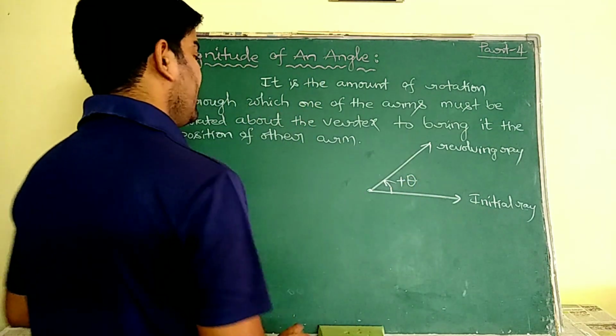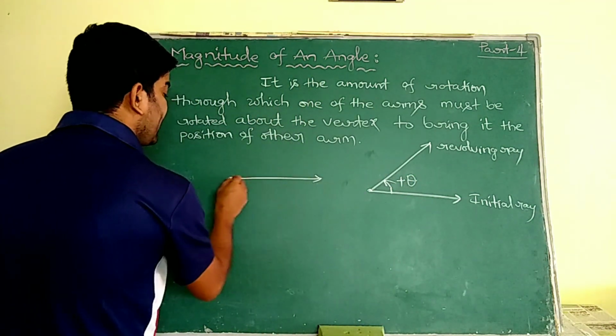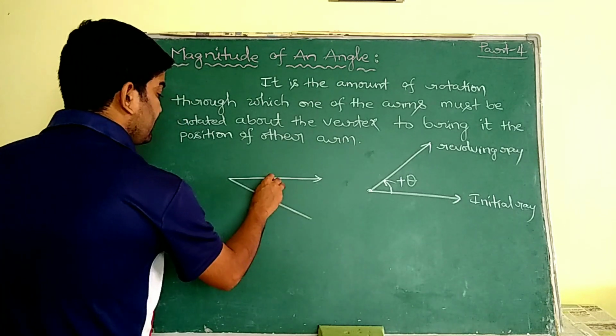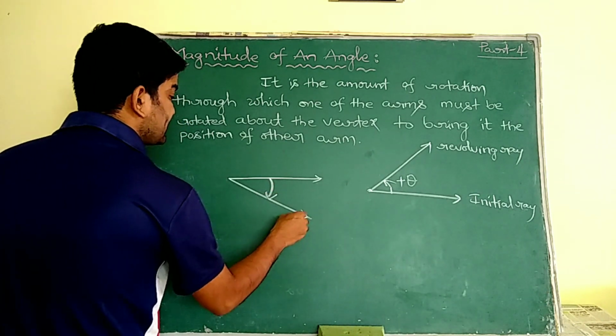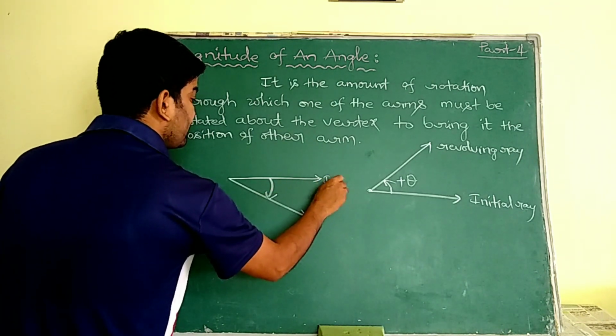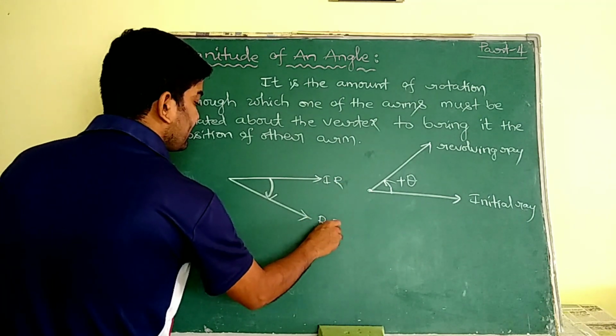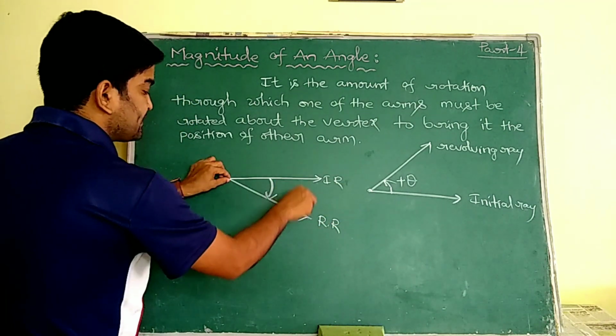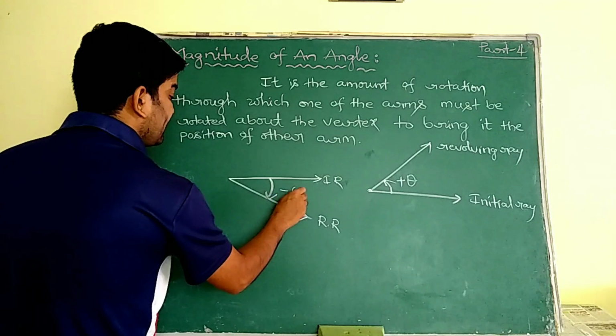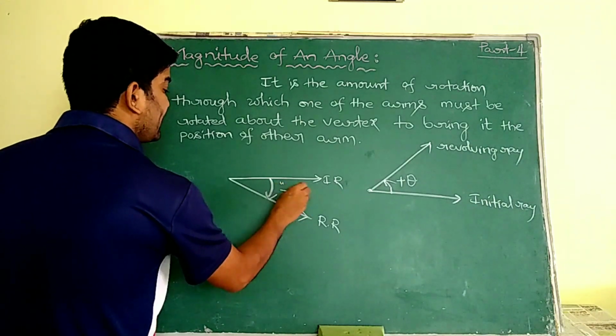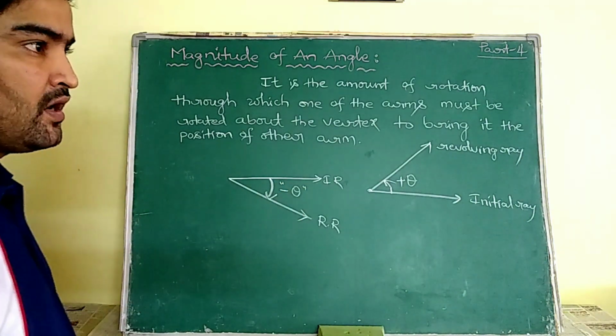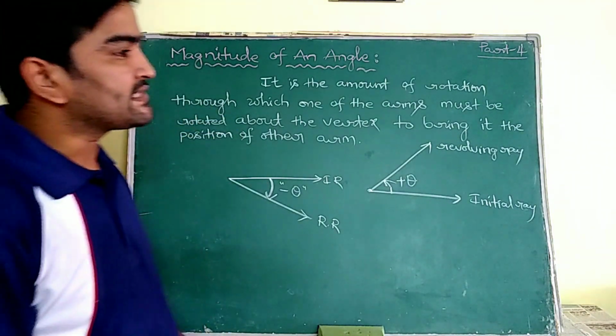We discussed. Now, if the revolving ray is in the clockwise direction, it is initial ray, it is revolving ray, then the angle is considered as negative. We discussed it. Now we are going to discuss the magnitude.